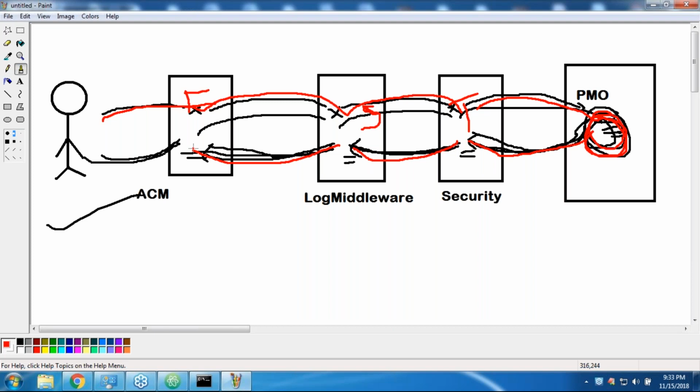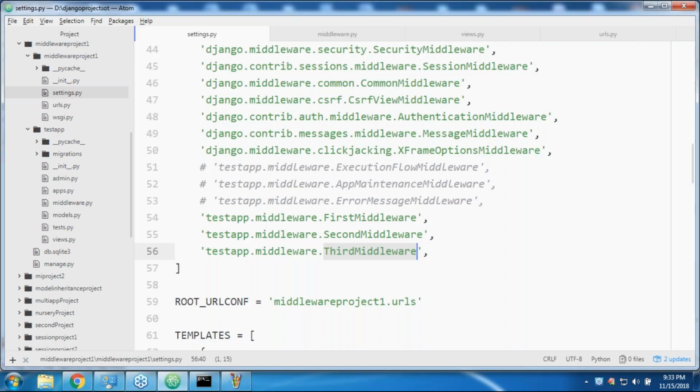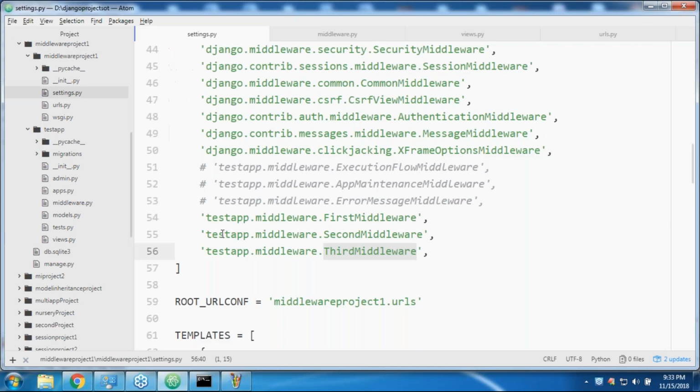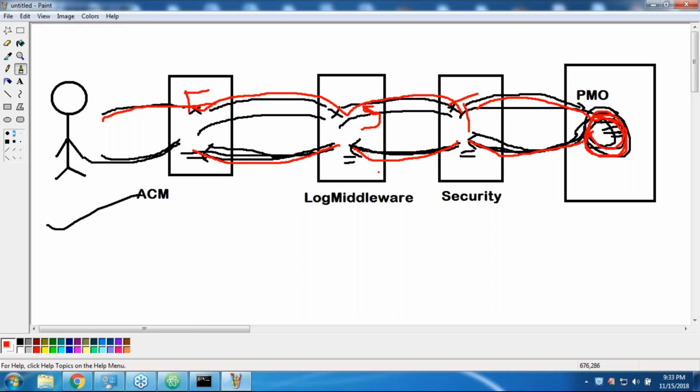Now where is the proof? How can you conclude like this? Very simple. I configured three middlewares. Let me open my view function. I don't want to raise any error. Observe that I configured only the first middleware. Now let me send the request.